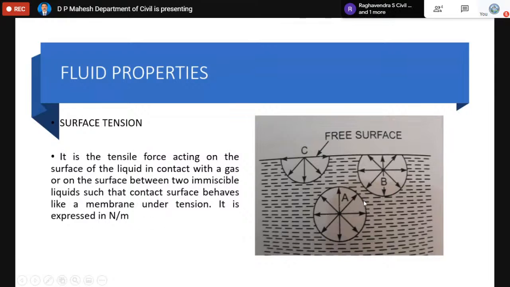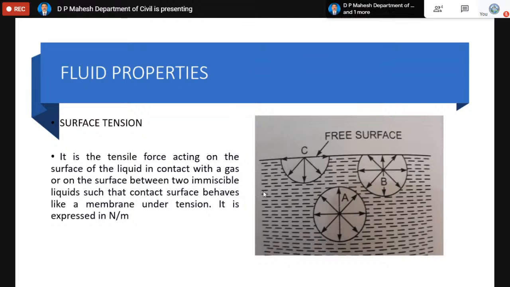In the figure, what we can understand here is, these are three molecules of the liquid. You are able to see the huge mass of the liquid. So these three spherical shapes indicate the molecules of the liquid. The three different molecules are taken at different places. One, A, which is completely inside the liquid, and B and C, which are near the free surface. So A is completely inside, while B and C are near the surface, like A, B, C, you have numerous molecules of liquid.